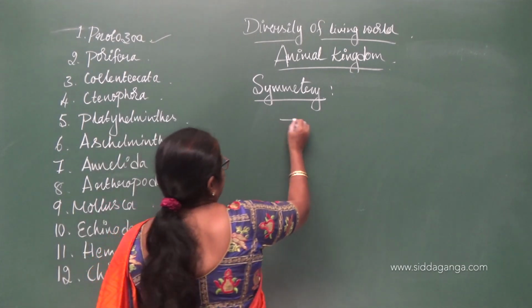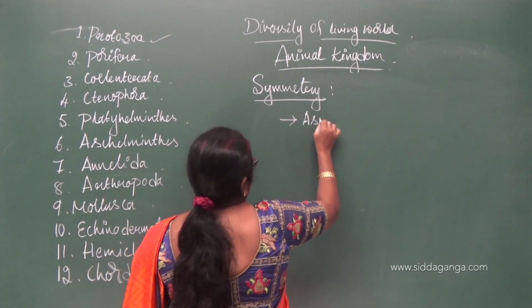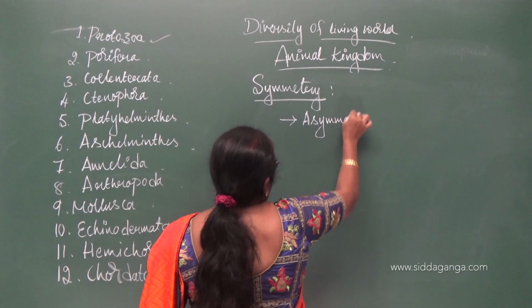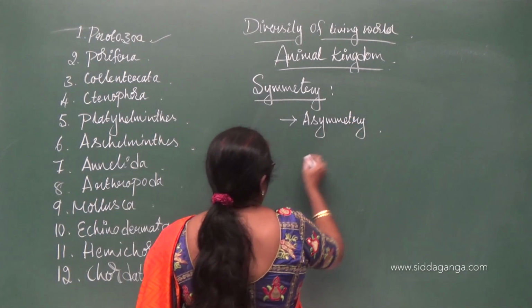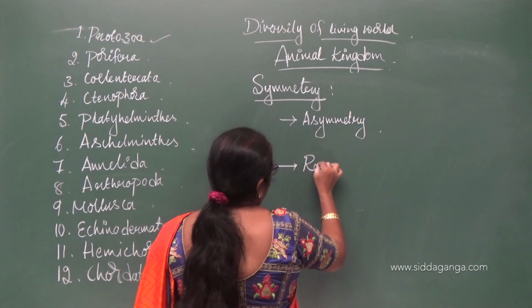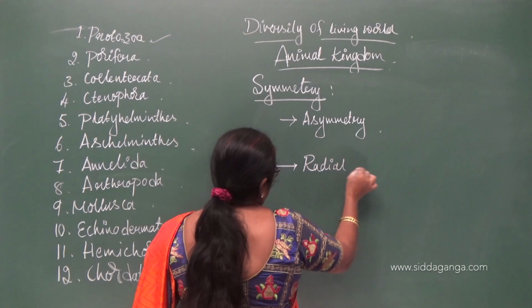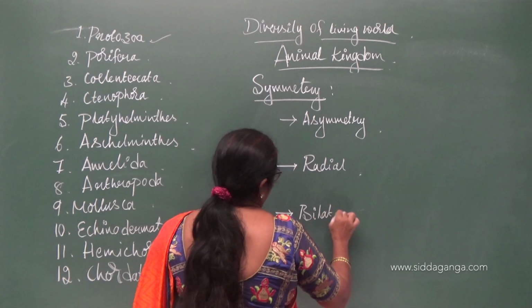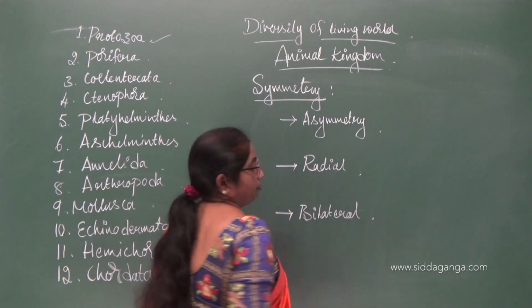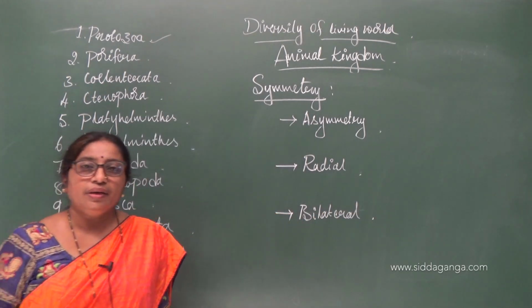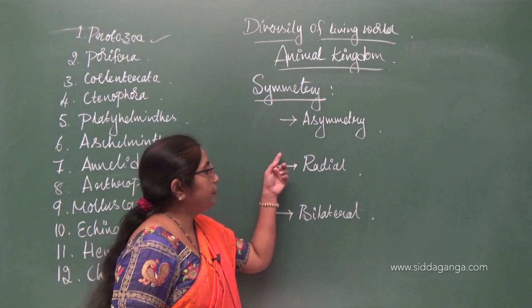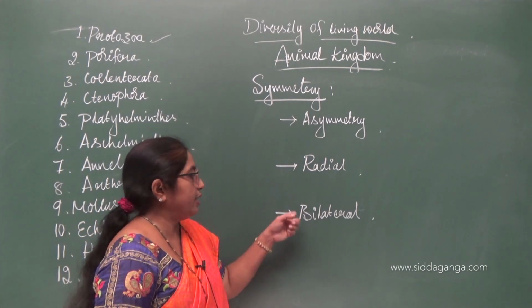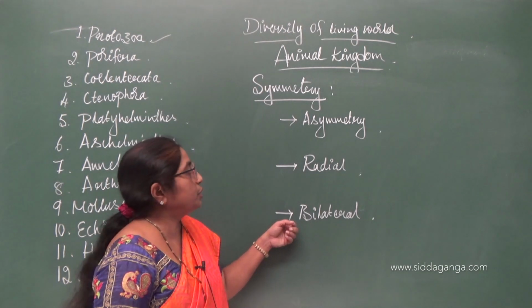One is called asymmetry, the second is radial symmetry, and the third is bilateral symmetry: asymmetry, radial symmetry and bilateral symmetry.